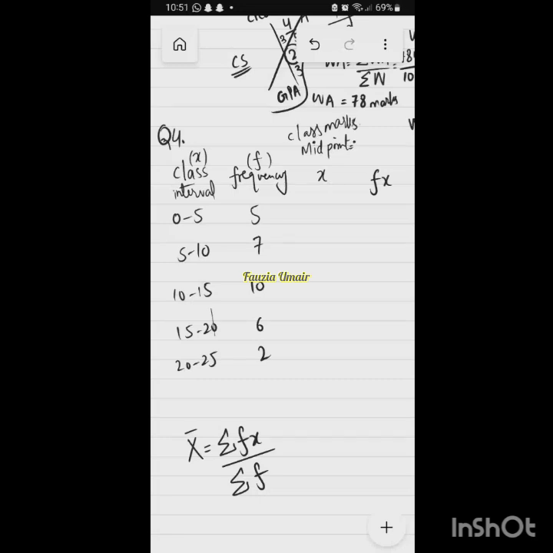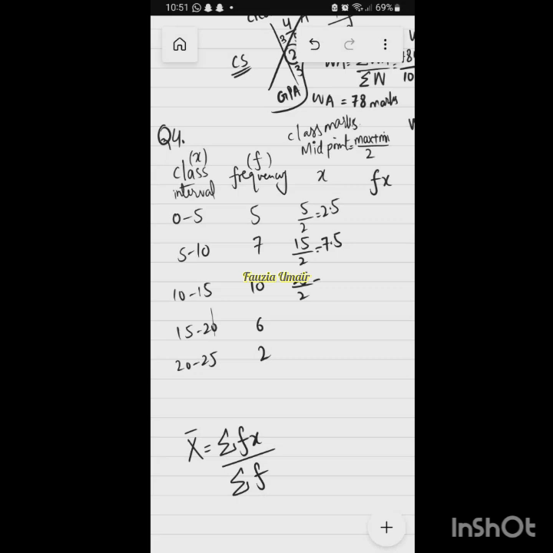The maximum value plus minimum value of that class interval, divided by 2. For example, here 0 + 5 divided by 2. When you add these two values, the minimum and the maximum, it becomes 5/2, which is 2.5, right? Now for 5 to 10, 10 + 5 is 15/2, which is 7.5. Now the next one is 25 by 2, which is basically 12.5.